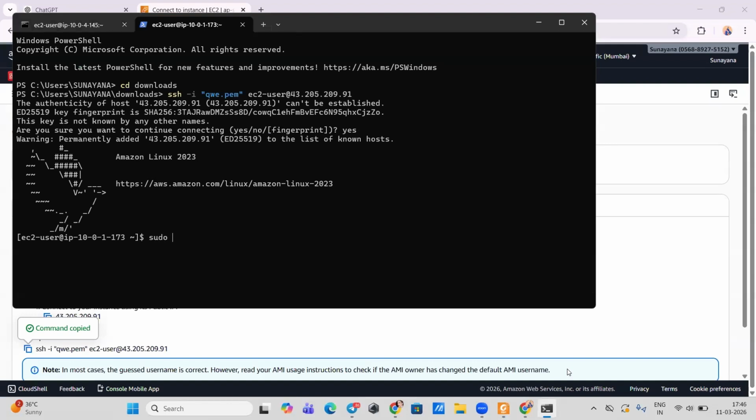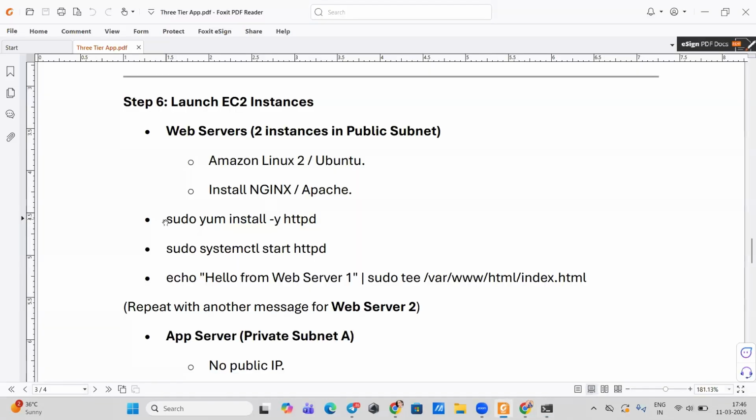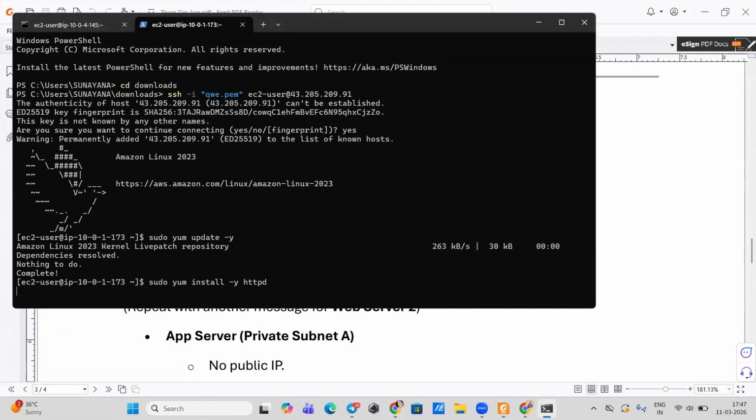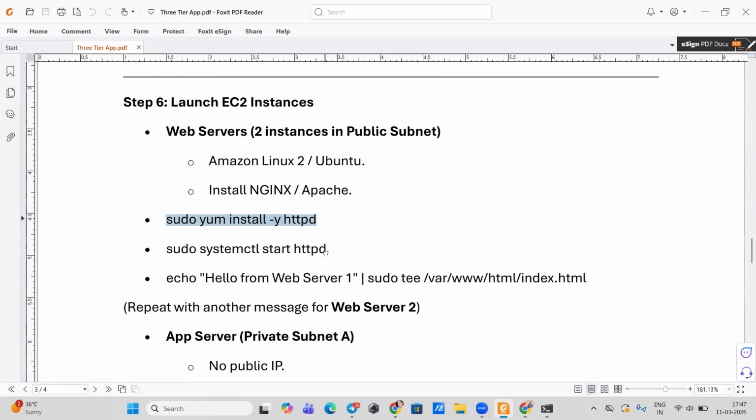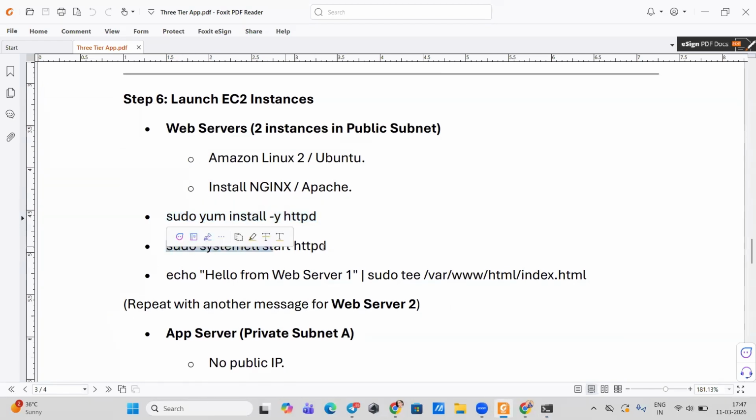Okay, sudo yum update -y, then install the systemctl commands.